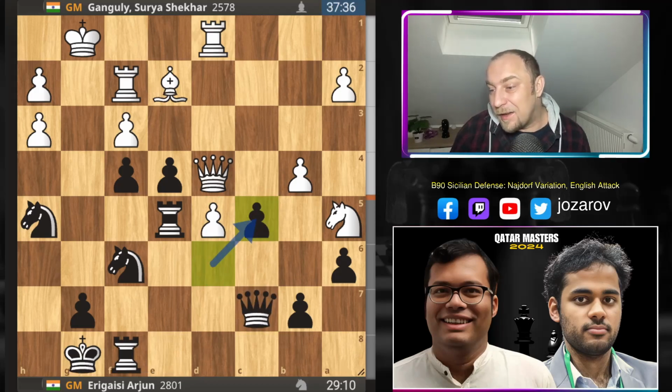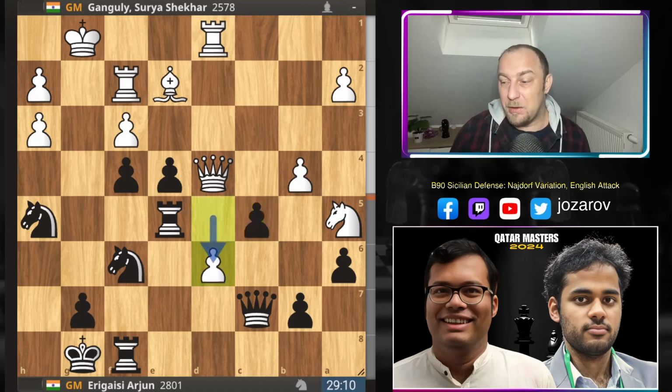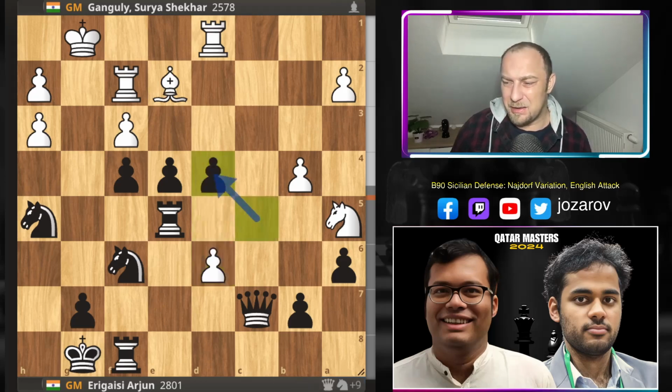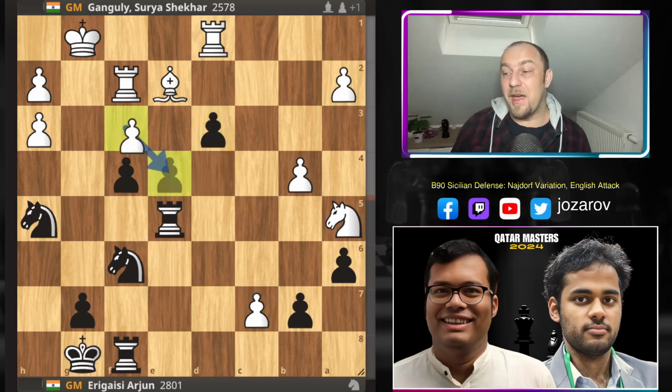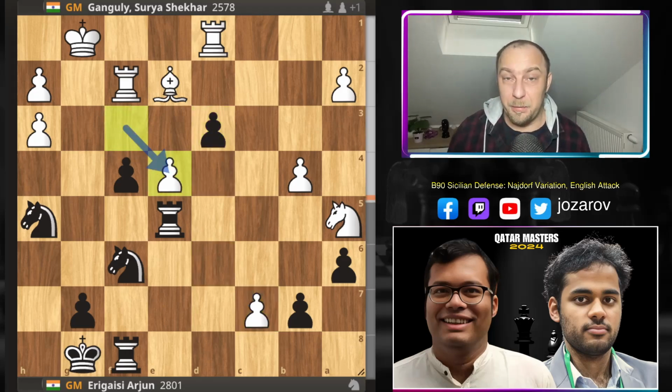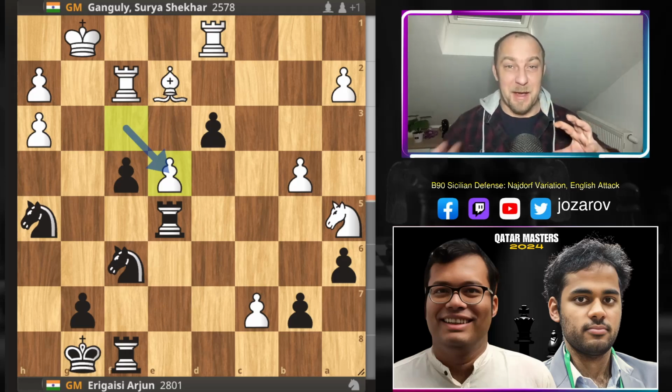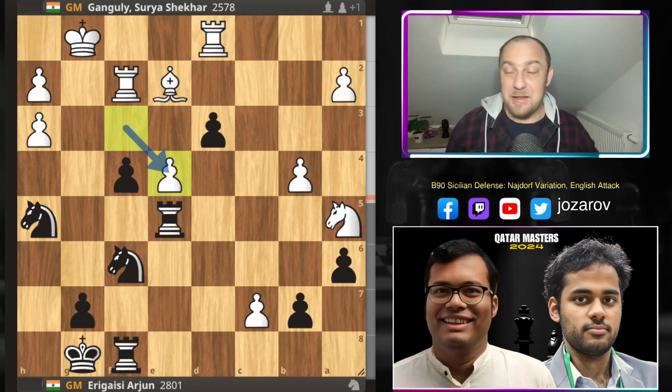Here Ganguly could have again spiced up the game with the d6, which is actually even the suggested move by top engines, but then the game becomes really complicated, very hard to see. Look at this, you play c takes d4, then of course white takes also the queen. You're trying to play the move d3, but now actually you sacrifice the piece. So very intense battle it could have been after potential d6 by Ganguly.